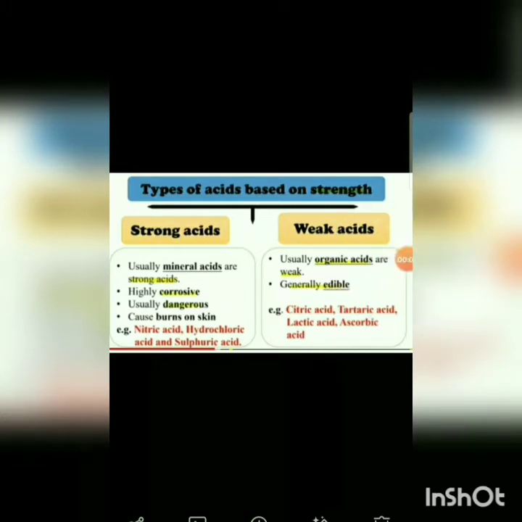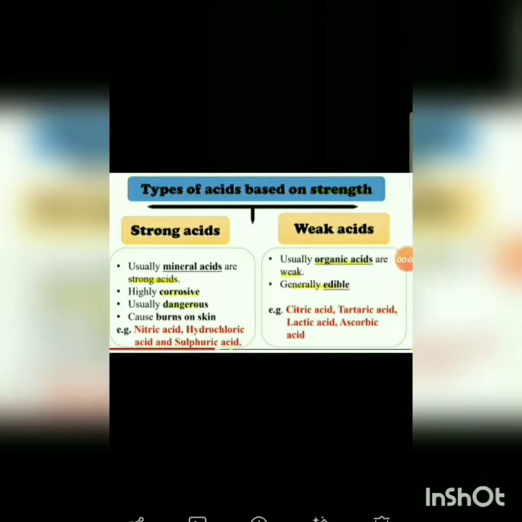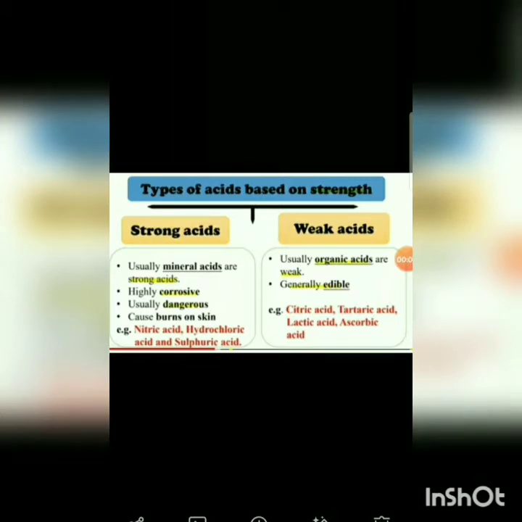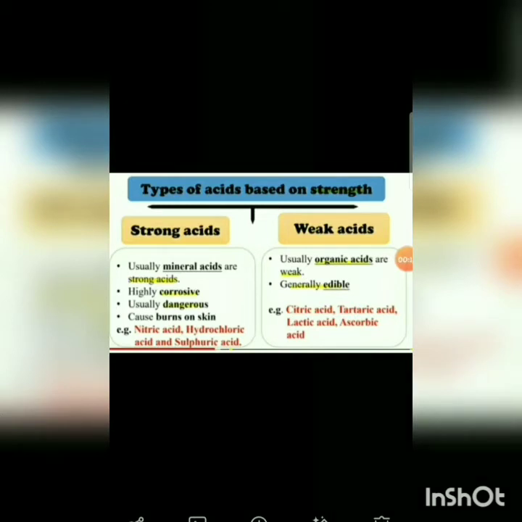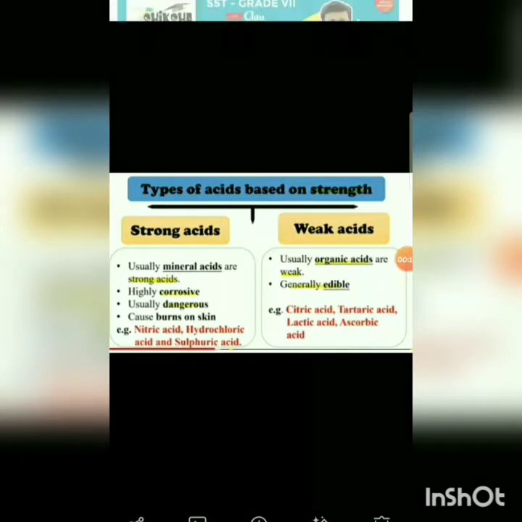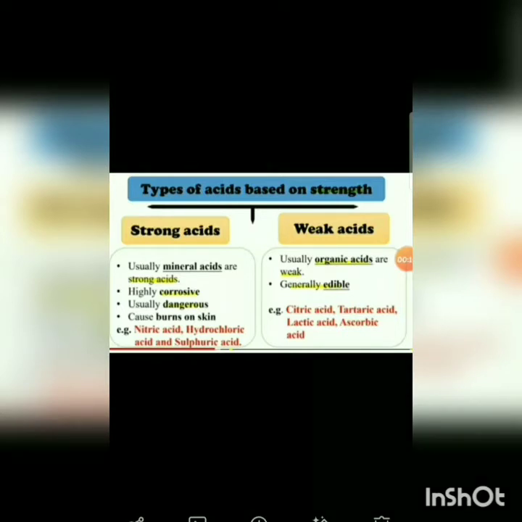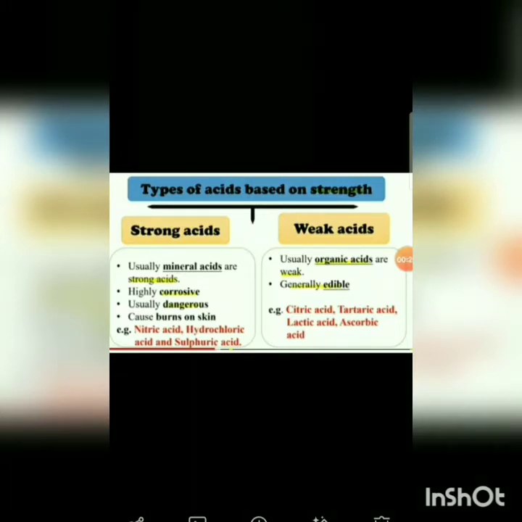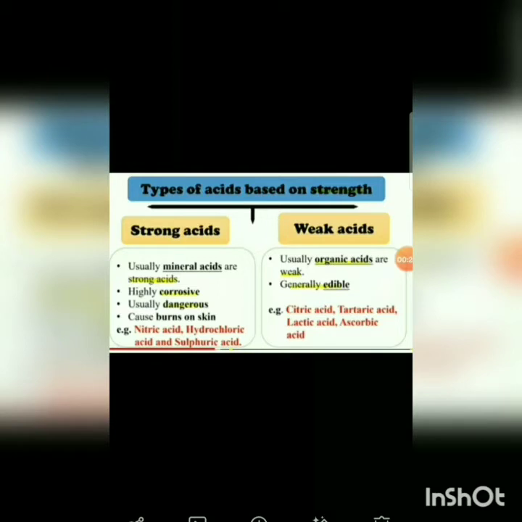So, strong acids, usually mineral acids, are highly corrosive, usually dangerous, and cause burns on skin. So this strong acid burns skin. Examples are nitric acid, hydrochloric acid and sulfuric acid. Then the weak acids, usually organic acids, are weak, generally edible. So they are citric acid, tartaric acid, lactic acid and ascorbic acid. So these are weak acids, and similarly these are the strong acids.